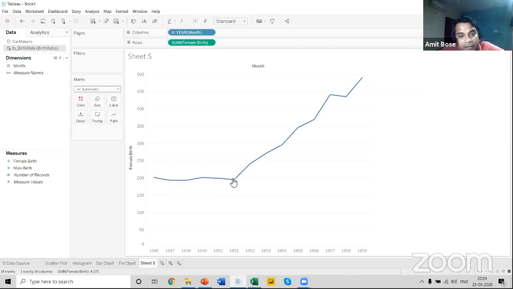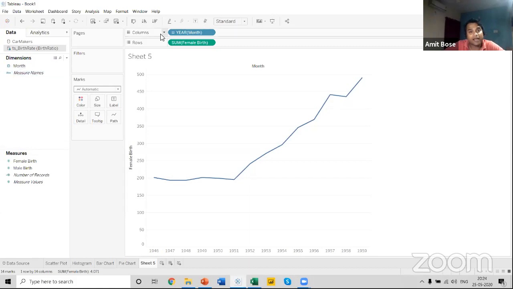So there was a point of down over here, but things improved in terms of female birth rate. There might be certain changes in the government. There will be a lot of factors. There might be certain changes in natural calamity, natural changes, or in terms of government rules and regulations, which have actually changed this trend of the birth rate of the female chart. Now the thing that I want you guys to focus on in this particular example.